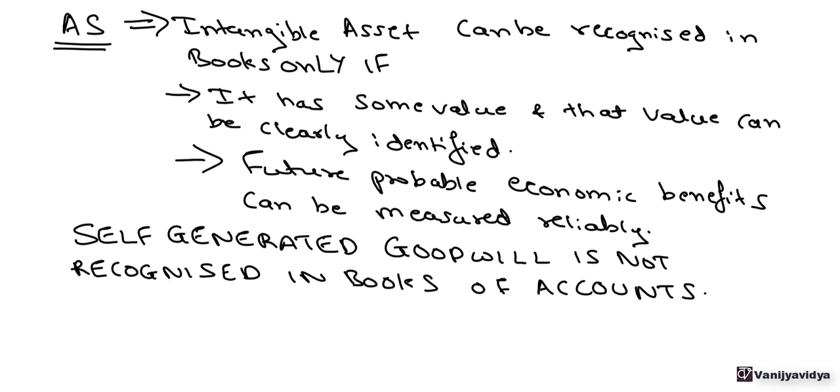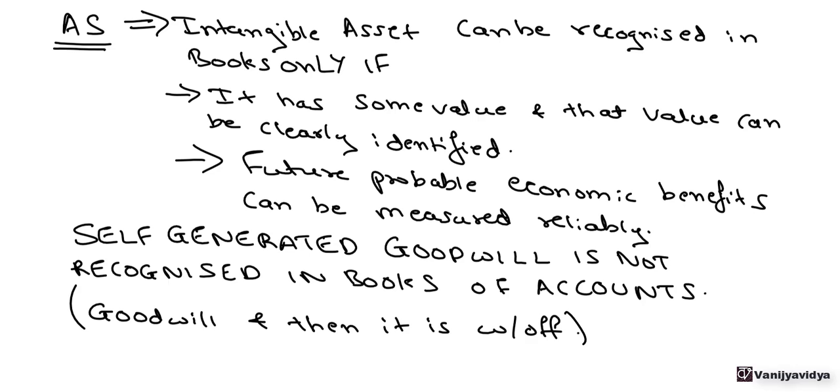Now, if we purchase the goodwill, or if some amount is paid for the purpose of the goodwill, only then is that goodwill recognized in the books of accounts, and then it is written off systematically. Only if the goodwill is purchased or some payment is made for the purpose of the goodwill, either in cash or kind, only then is that goodwill recognized and then written off systematically.